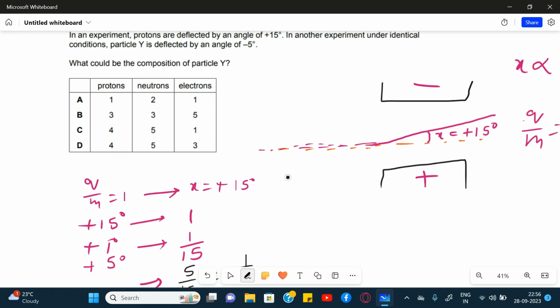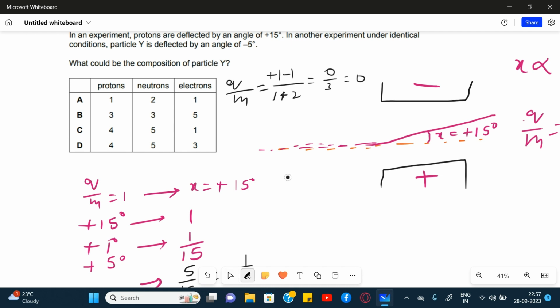So Q upon M for the first one: +1 for proton, +1 for proton, -1 for electron, so the total charge is +1 +1 -1 = 1... total mass will be 1 for proton and 2 for neutron. So Q upon M is 0.